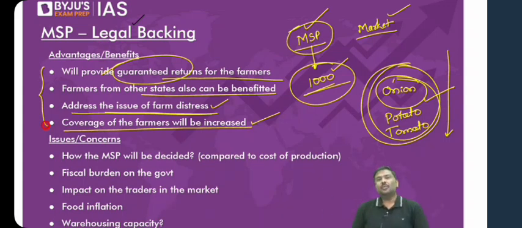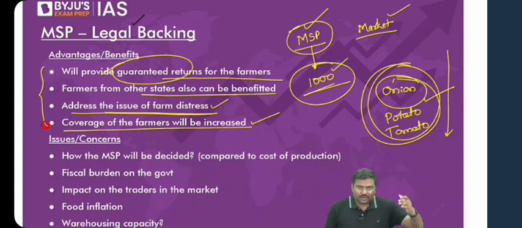Point number two, what about the finances of the Government of India? If the Government of India starts procuring all these crops, government has to pay more MSP. If government pays more MSP, revenue expenditure will go up, revenue deficit will go up, and as a result of this, it might contribute to higher fiscal deficit. Problem number three, what will happen to the crops which are procured by the government?